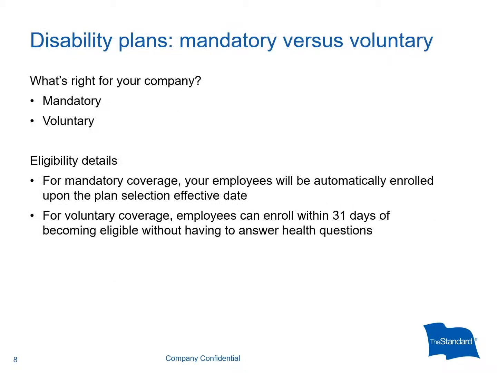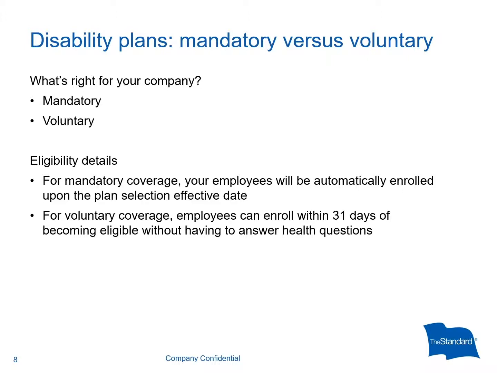You can select short-term disability and long-term disability insurance plans as mandatory or voluntary. Mandatory plans require 100% participation of all eligible members. The employer pays the entire premium, and all coverage is guarantee issue. Voluntary plans are offered on a guarantee issue basis if the employee elects coverage when first eligible. There is no minimum participation requirement for voluntary plans. Enrollment is voluntary, and premiums are paid by the employee.